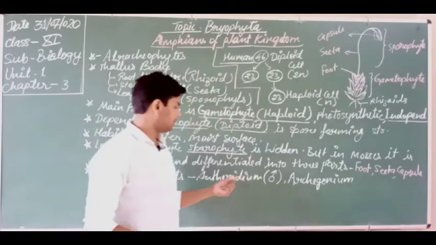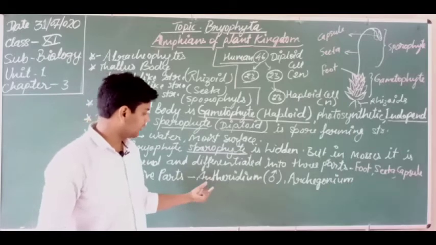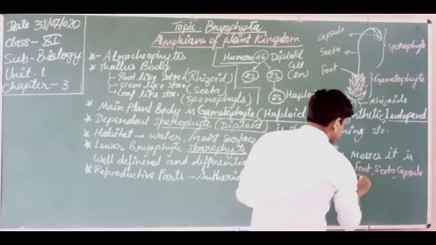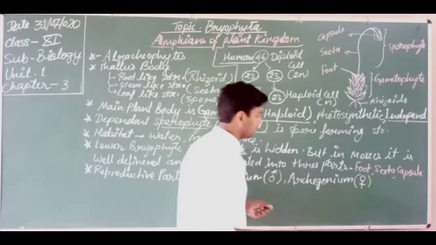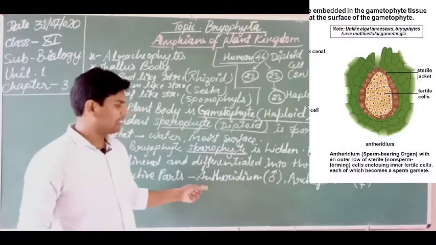Archegonium is the singular, but archegonia is the plural term. Antheridium is the singular, antheridia is the plural term. The archegonium is the female reproductive part, so this is the symbol of female. Archegonium is the female reproductive part and antheridium is the male reproductive part.